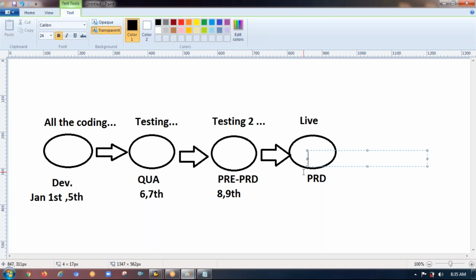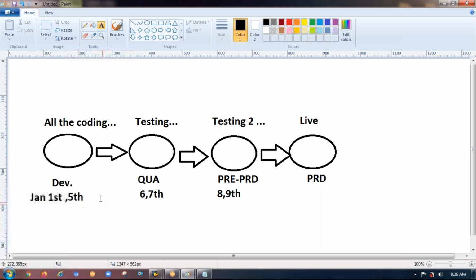The requirement is that they have generated a new logo, or made some basic amendments to the logo, and from Jan 15th onwards the new logo should be printed on the bills. That is the requirement. Okay, clear. So first we did the development from Jan 1st, the coding to print a new logo.